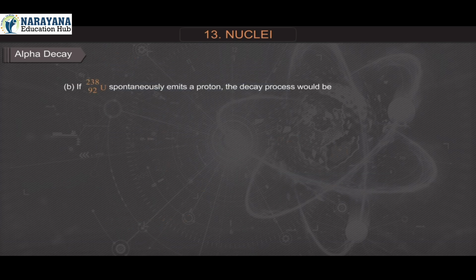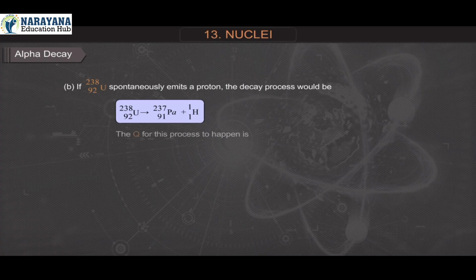B. If uranium-92-238 spontaneously emits a proton, the decay process would be uranium-92-238 gives protactinium-91-237 plus hydrogen-1-1.